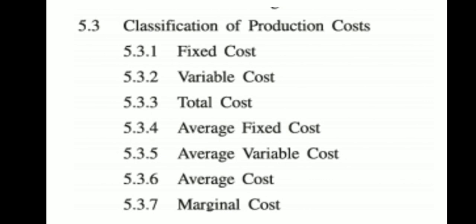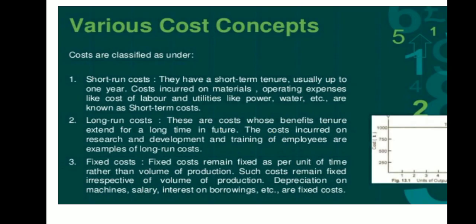See, all these costs are very important for an entrepreneur to understand, that there is a variety of cost. Other than that, there are short run costs and long run costs, which you also need to understand. Let us quickly have a look at these kinds of cost.